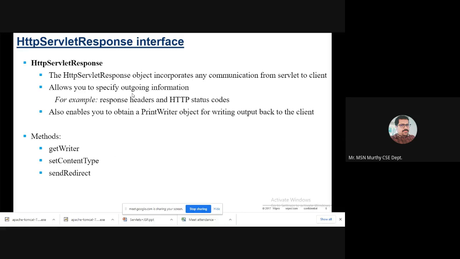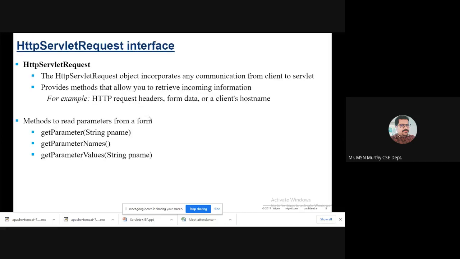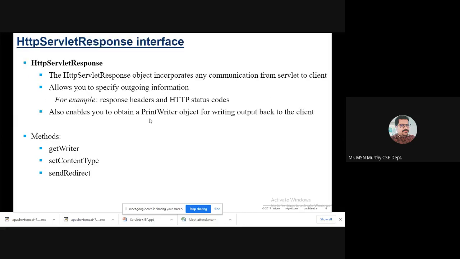It allows you to specify outgoing information, response headers, and HTTP status codes, whereas the request is concerned with the HTTP request header. It also enables you to obtain a PrintWriter. What is the purpose? It is a writing stream, used for writing output back to the client in order to provide the response.